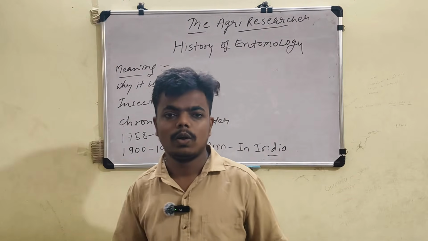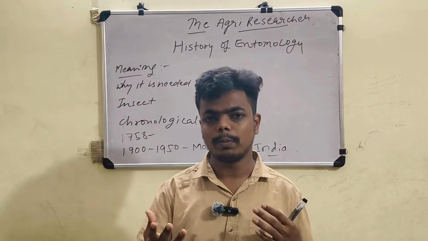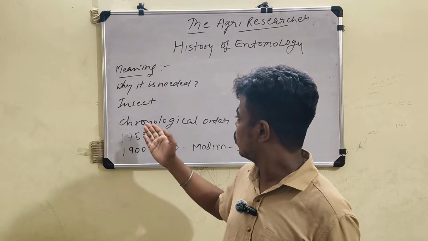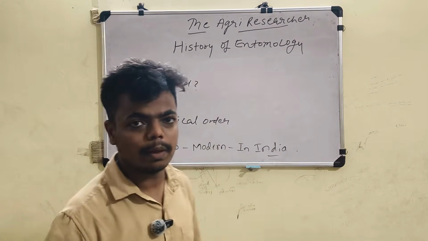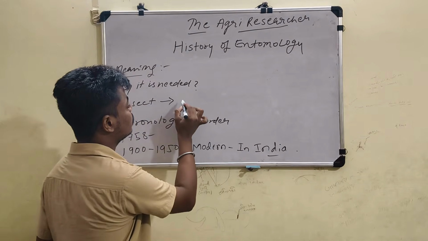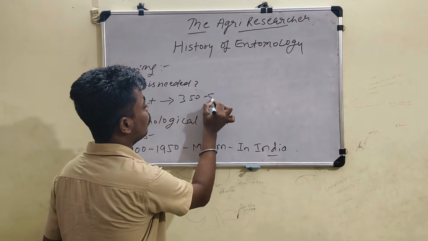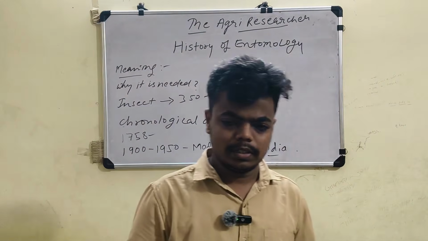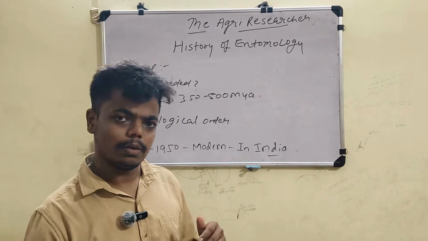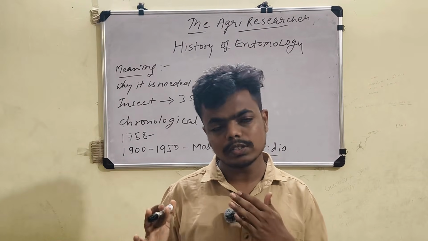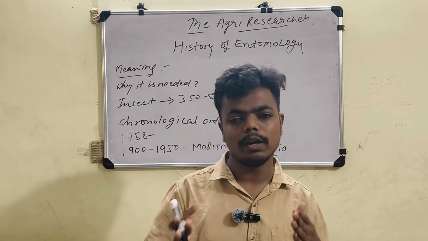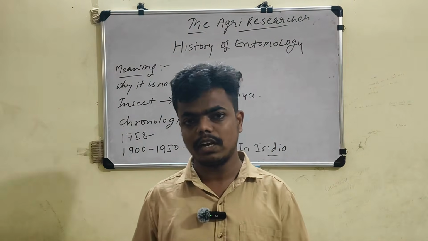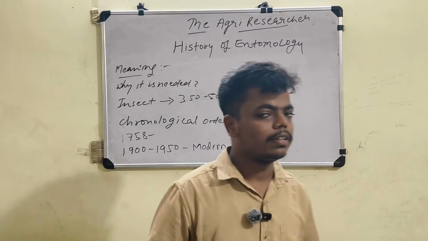Then come to insects. When you remember insects, what comes to your mind? Insects have 3 pairs of legs, 2 pairs of wings, like that. Next, one by one you have to see insects. Insects came around 350 to 500 million years ago. It is very important: 500 million years ago. Among insects, harmful insects are there, and beneficial insects are also there. Beneficial insects in the sense of sericulture and apiculture, like silkworm.